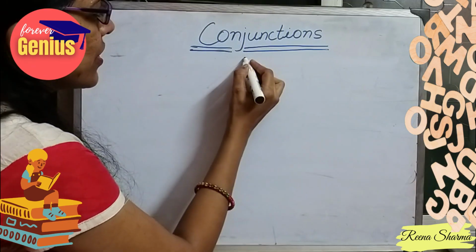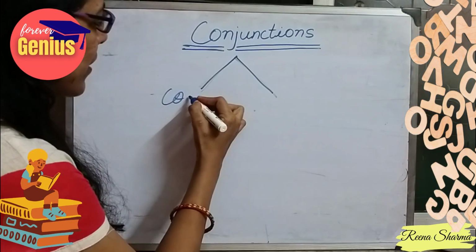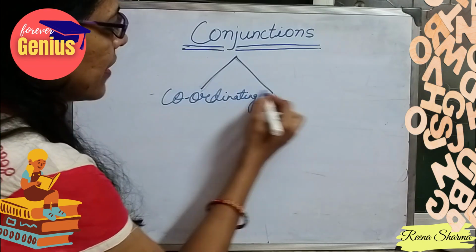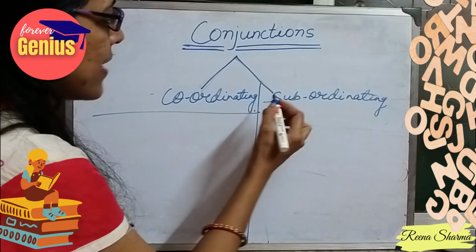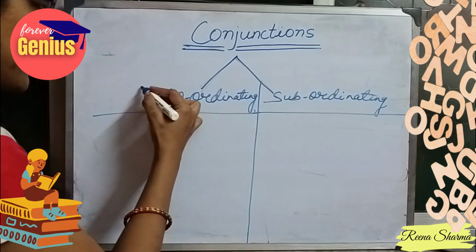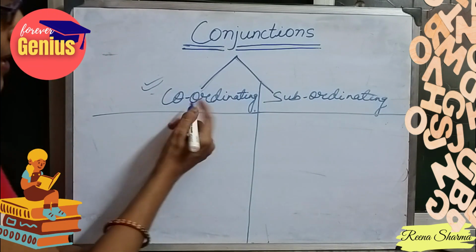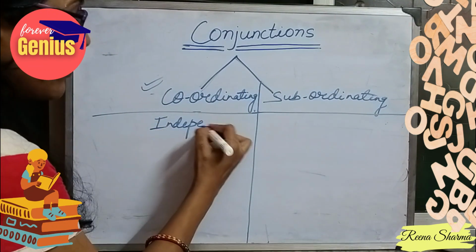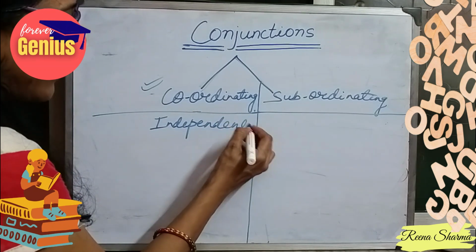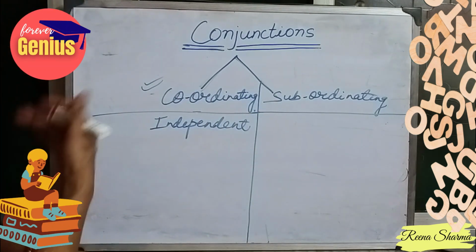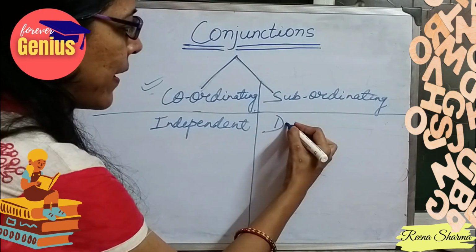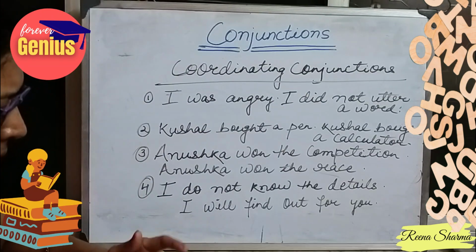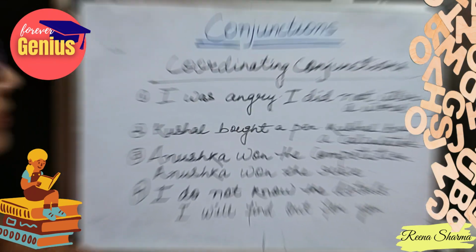So conjunctions are of two types. The first one is coordinating and the second is subordinating. In coordinating conjunctions, both the sentences are independent. It means that the first part of the sentence is not dependent on the second part of the sentence, and in subordinating, they are dependent. Let's look at some examples of coordinating conjunction.